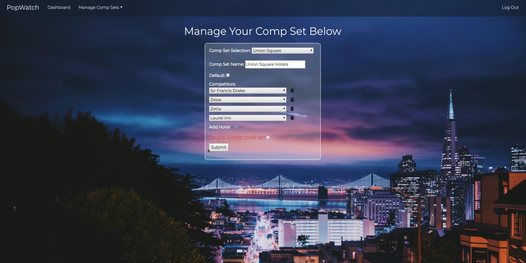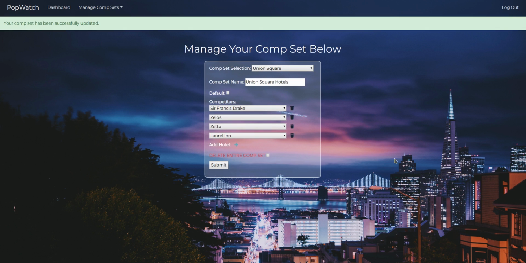When the submit button is pushed, the values for each field are sent via an AJAX request. The received data is compared to what is in the database. For comparing added and removed hotels, I use set math. And then modifications to the database are made accordingly.